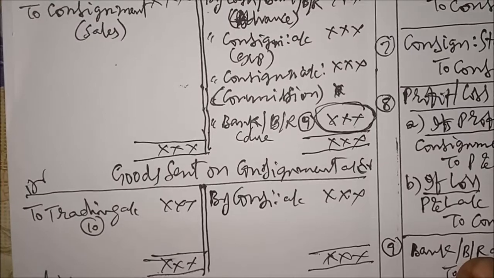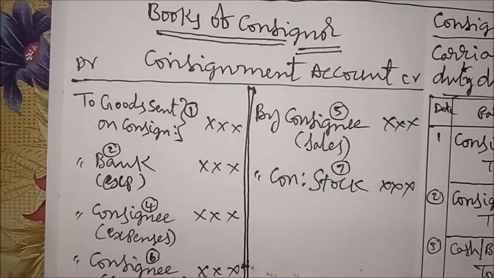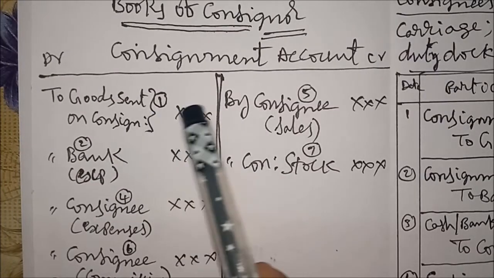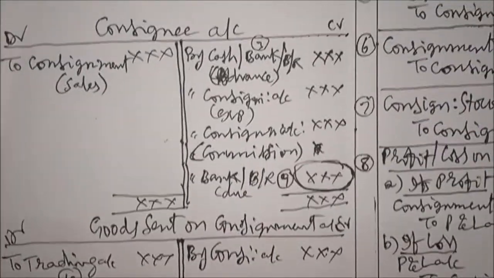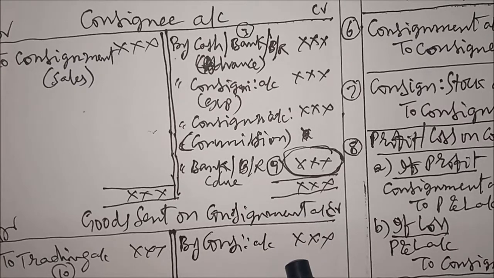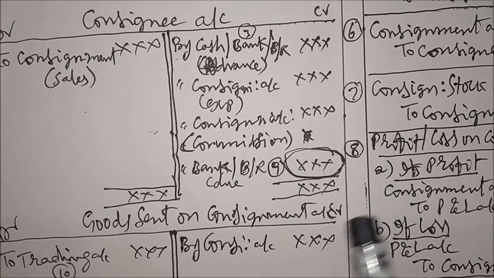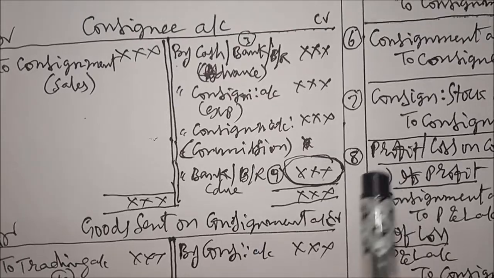And third account, goods sent on consignment account, it is in the consignment account debit side first item to goods sent on consignment. This debit item is created in the goods sent on consignment account. Like this you can see the accounts and their postings.